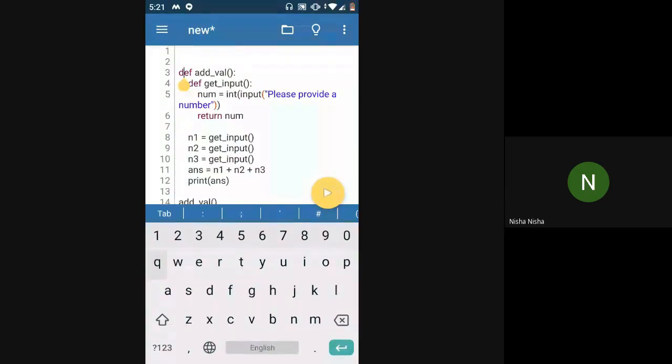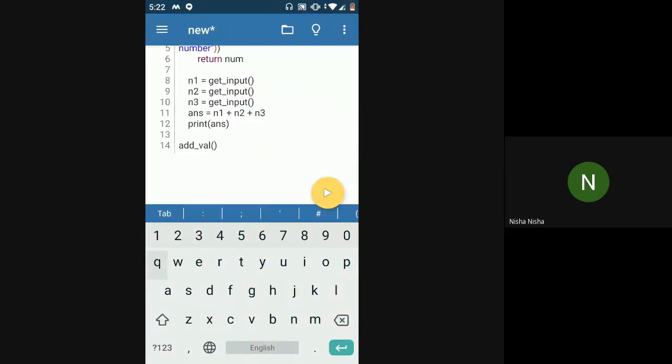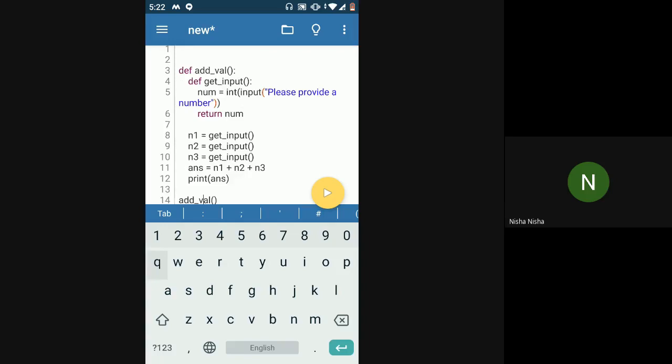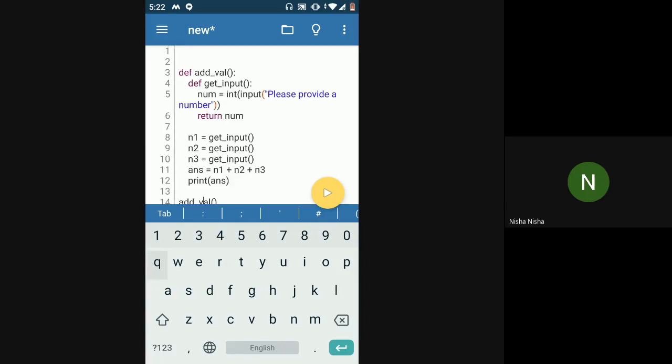Then, from line number 3, the control will go directly to line number 14. At line number 14, this function is getting called. Since this function is getting called, it will go inside the function whichever is getting called. So in this case, the control will go inside the add val function, over here, line number 4.